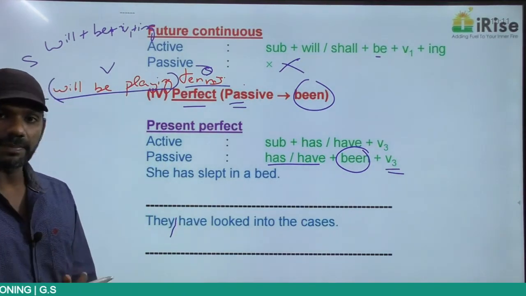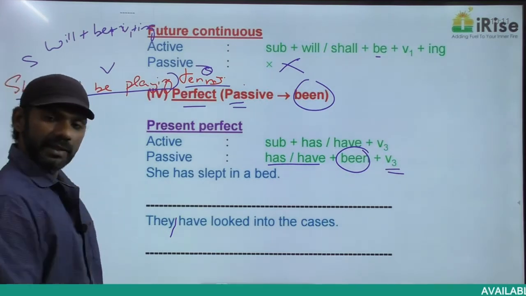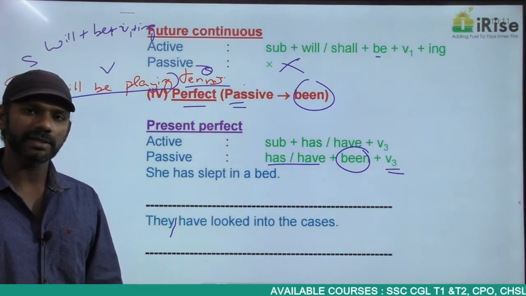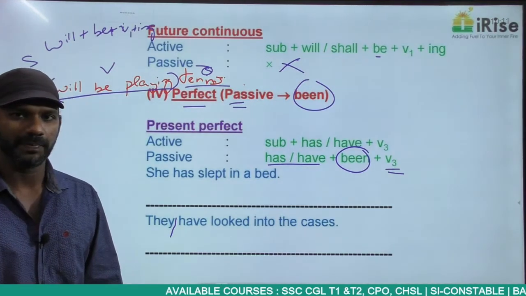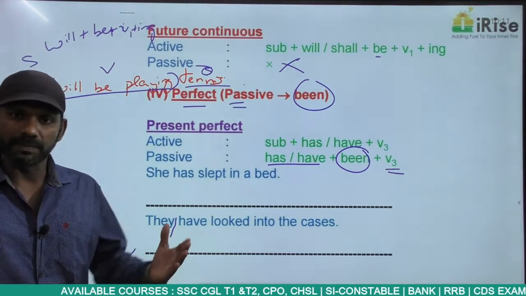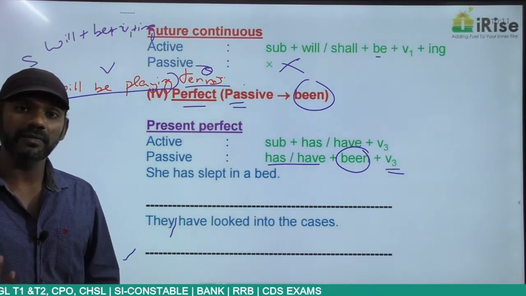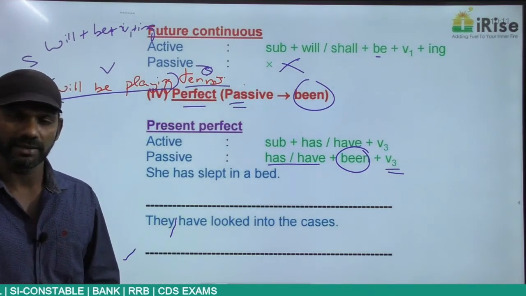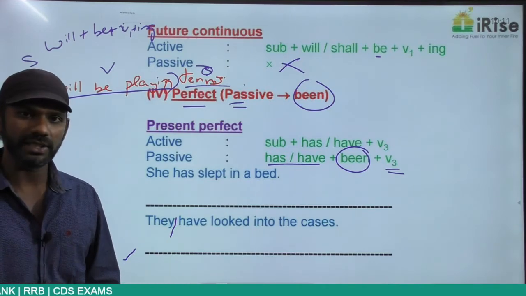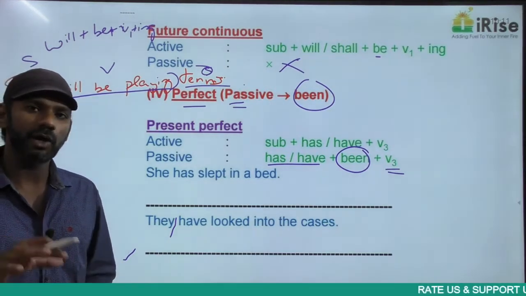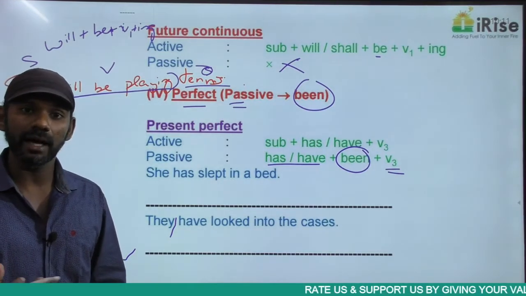She has slept in a bed. In a bed or on a bed? Now, I sit in a chair or I sit on a chair? Both are correct actually. If it is a chair that has arms, it must be in a chair. If it is a chair that does not have arms, it must be on a chair. Usually we say I sit on a chair. We use in when a sentence says armchair. So I sit on a chair, I sit in an armchair.